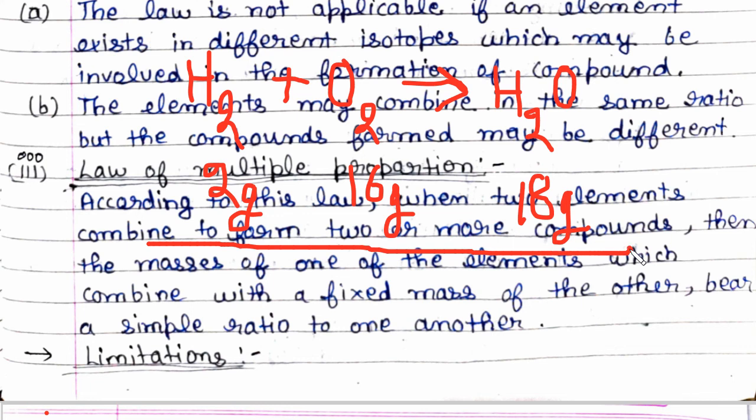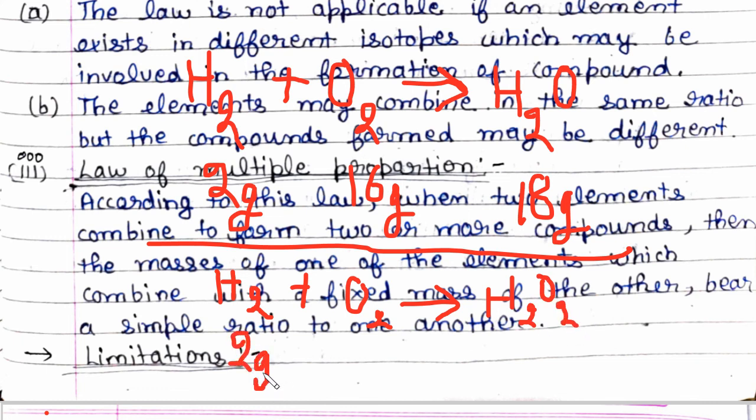Now next is H2 plus O2 to H2O2. In this, hydrogen is 2 gram and oxygen is 32 gram.